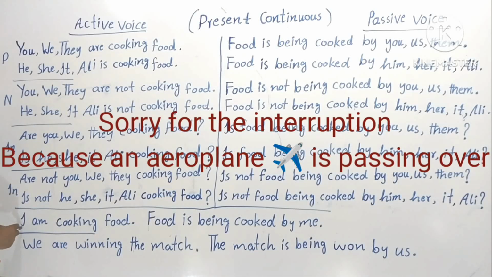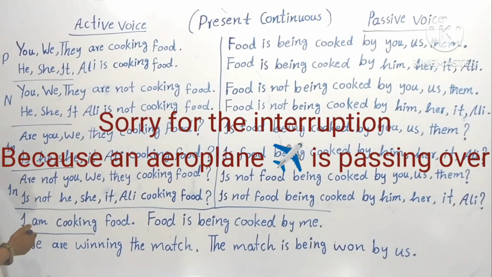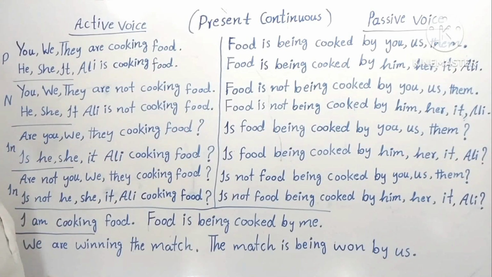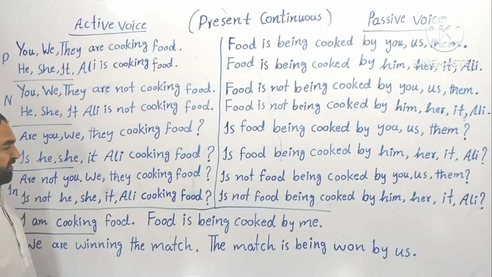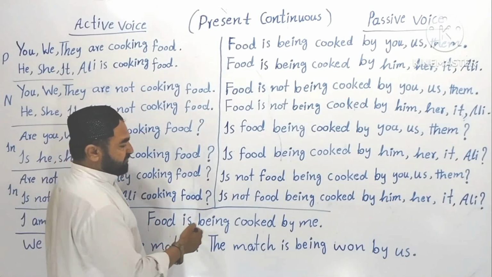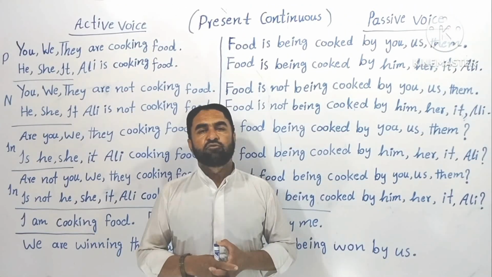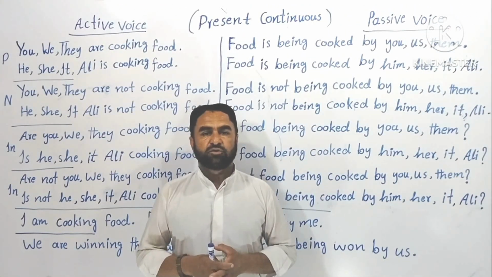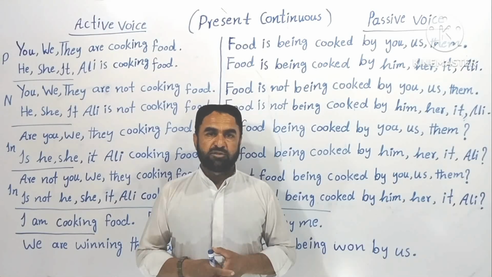Here we are going to read the subject I. I am cooking food. This is the active voice. Now look at the passive voice. Food is being cooked by me. I am cooking food. Food is being cooked by me. Understood? So this was the positive sentence.